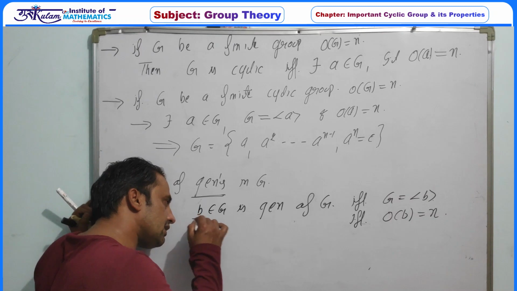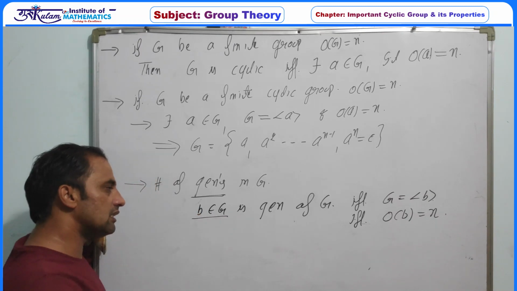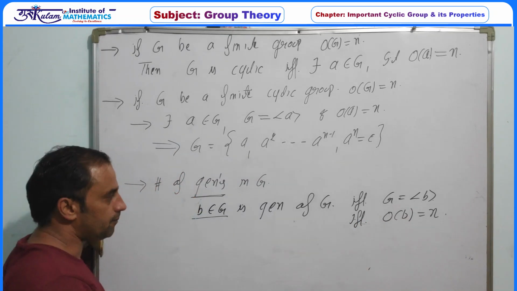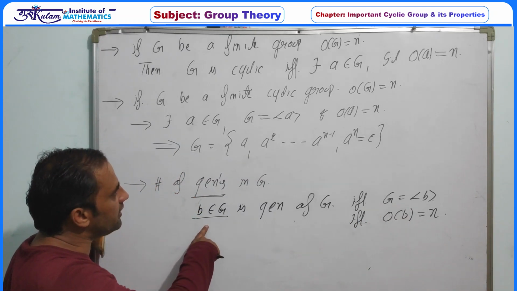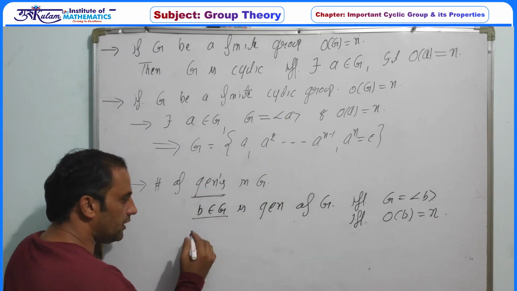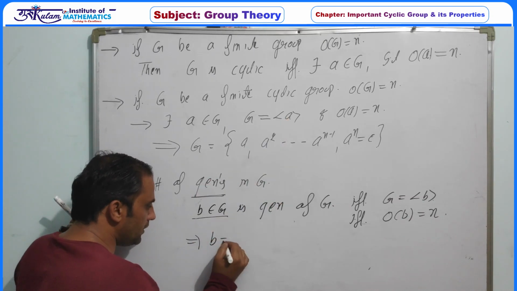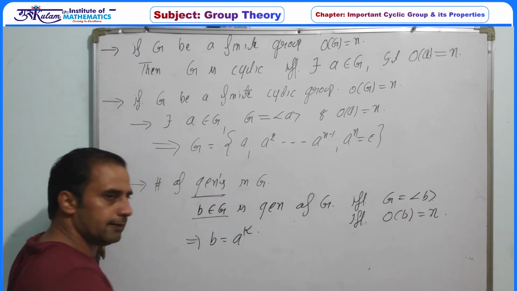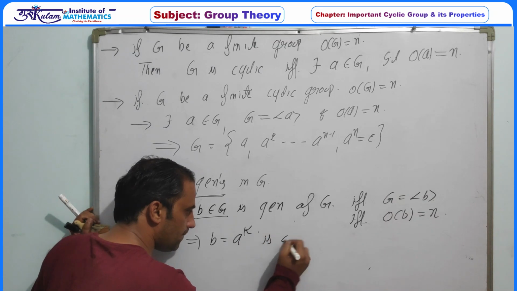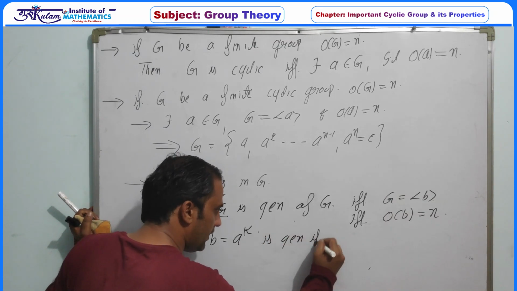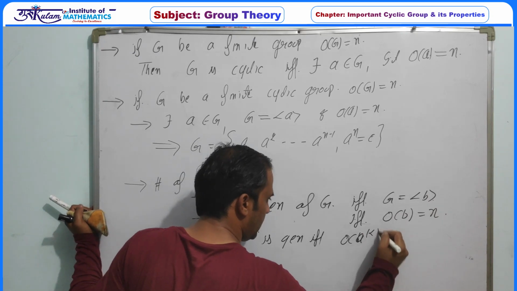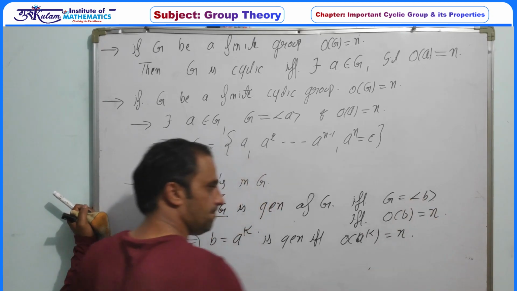So b is any element of G, then this b is a generator of G if and only if the order of b is n. Now G is cyclic and G is generated by a, so definitely b must be of the form a to the power k. So b is a generator if and only if the order of this b, which is a to the power k, is n.